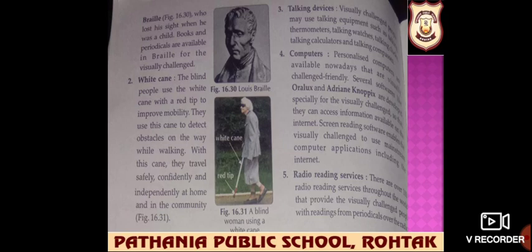Personalized computers are available nowadays, and several software like Oralux and Adrian-Nopix are developed specially for the visually challenged so that they can access information available on the internet. And also they can use radio reading services. There are over 100 radio reading services throughout the world that provide visually challenged people with readings from periodicals over the radio.